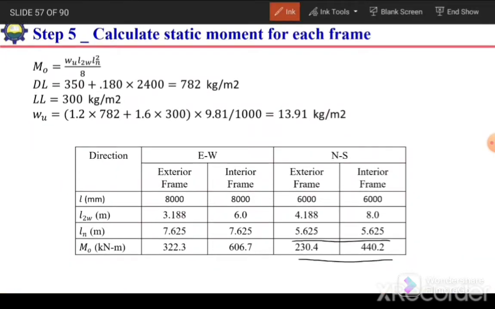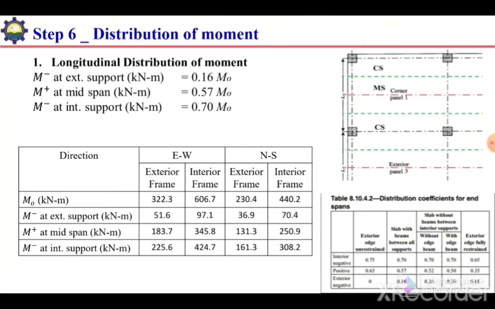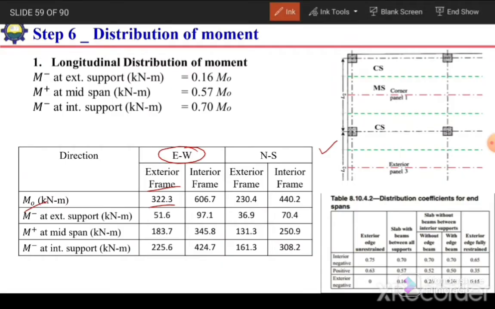For the exterior frame, we have calculated this value, 322.3 kilonewton meter, and for the interior frame it is 606.7 kilonewton meter in the east-west direction. So we need to reproduce these values in the first row, and then calculate the negative moment at the exterior support, the positive moment at mid span, and the negative moment at the interior support based on these selected factors. We just need to multiply the corresponding M naught with these factors to get the corresponding value.